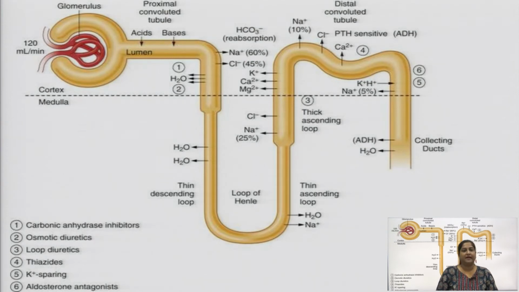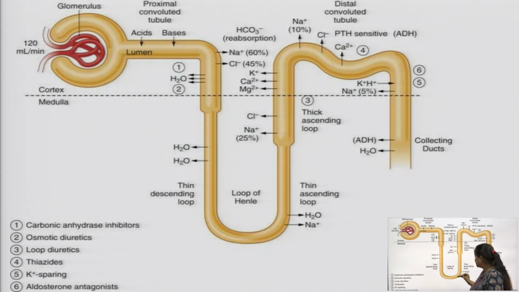First of all, I would like to discuss the mechanism of action, or the site of action, where these classes are going to work. You can see the structure of the nephron. This is the glomerulus. This part is the proximal convoluted tubule. The thin part is called the thin descending loop of Henle.